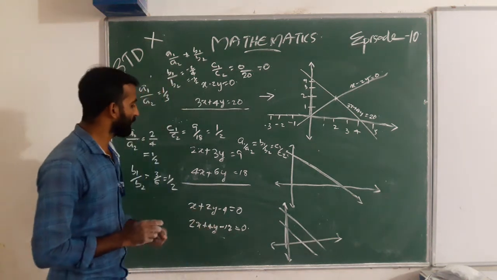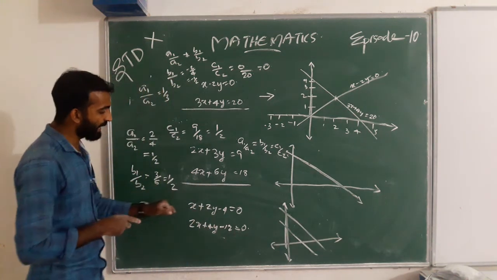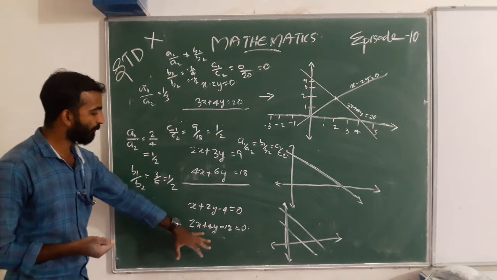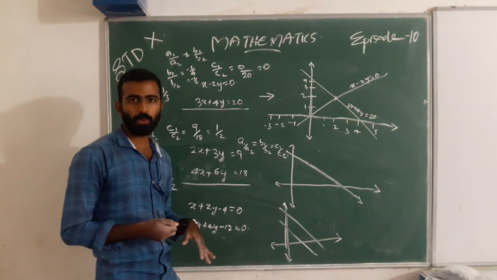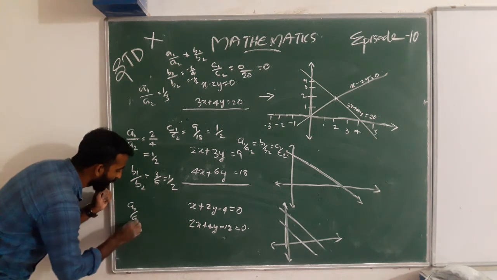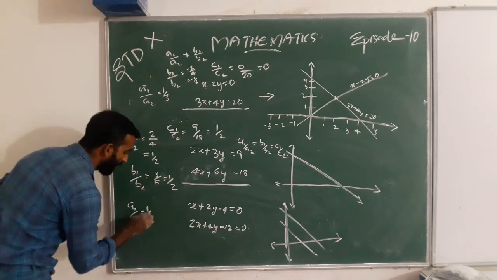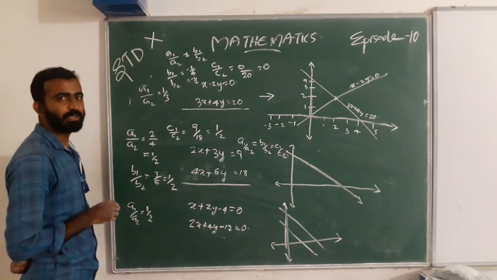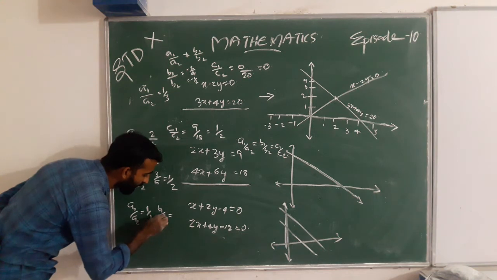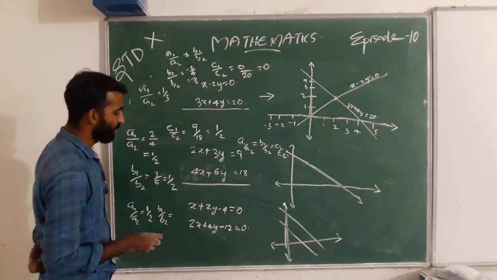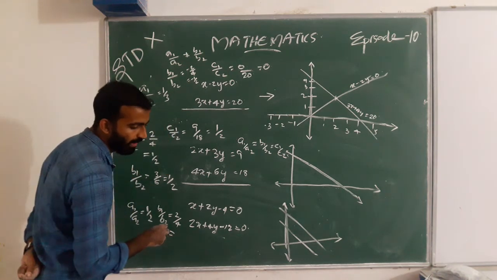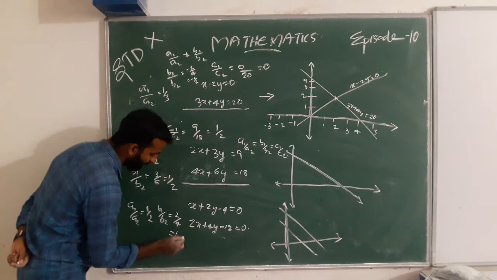And when we consider the third one, here x plus 2y minus 4 equal to 0 and 2x plus 4y minus 12 equal to 0. Checking a1 by a2, we get 1 by 2. Next, b1 by b2 is 2 by 4, that is 1 by 2.